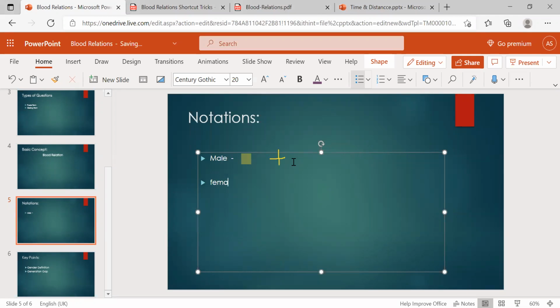For female, some people write a circle, and some people say a minus.